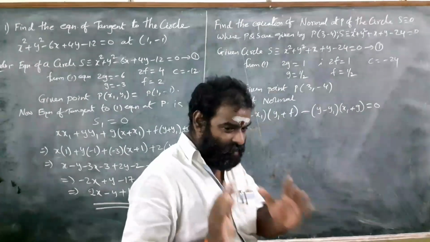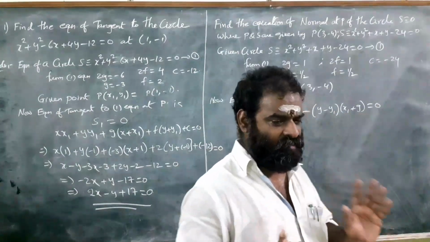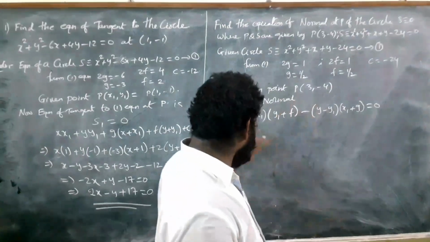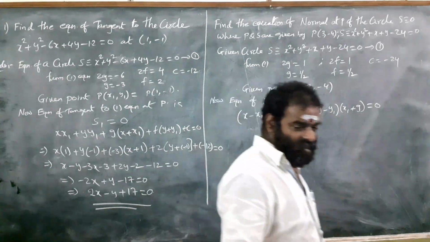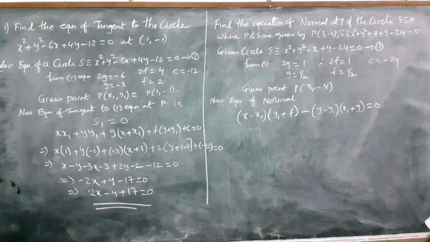You have to remember the formulas very importantly. Once you remember the formulas, it is a very easy topic. This is the equation of the normal.